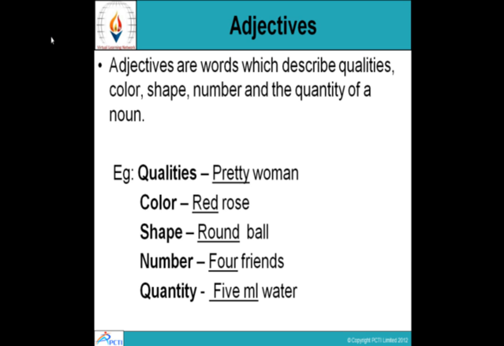So words which describe quality, color, shape, number and the quantity of a noun are called adjectives. Remember, adjectives always come before nouns. Pretty woman, not woman pretty. Red rose, not rose red.